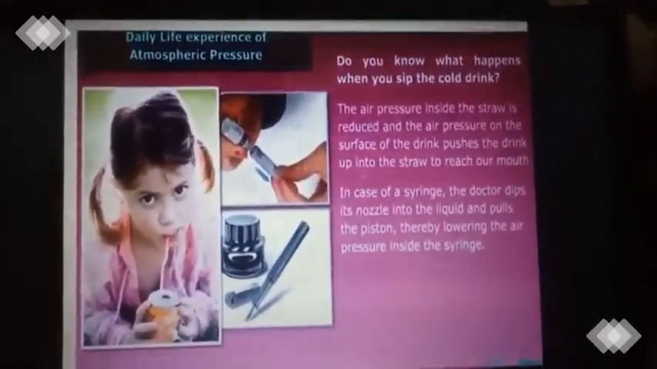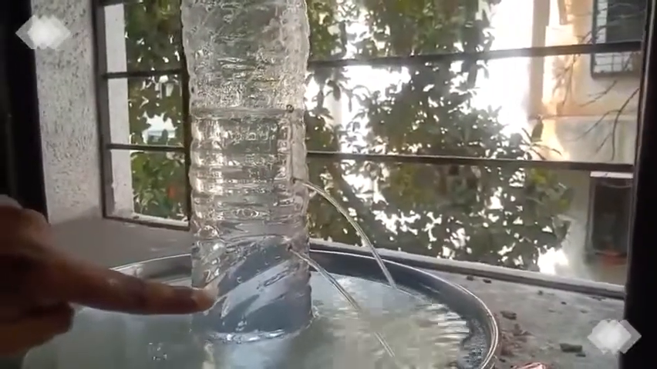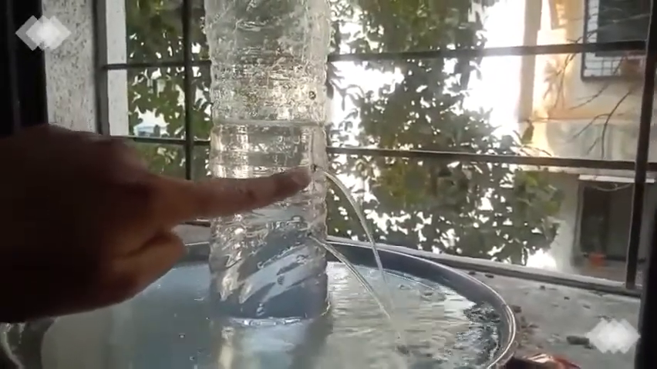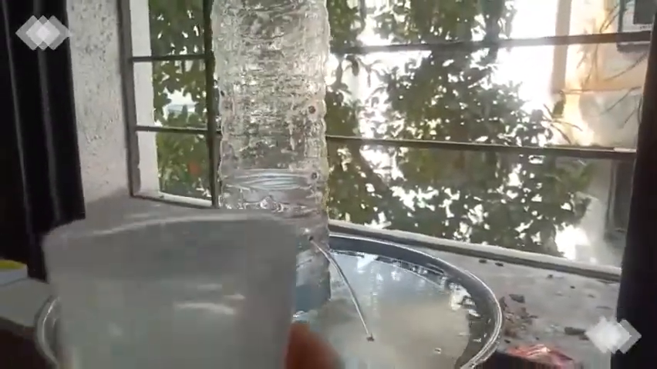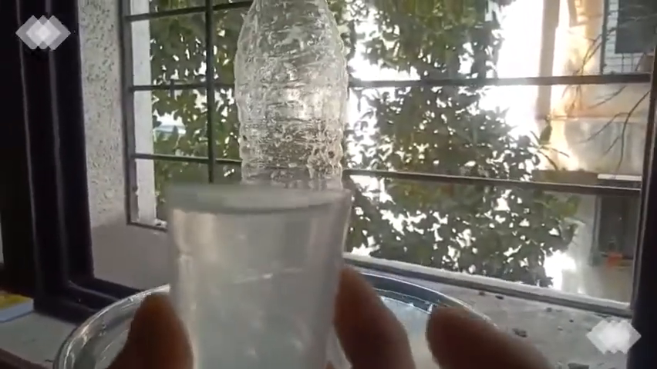Is it clear? Fine. In this activity, I made 3 holes in the water bottle. As you know, the liquid exerts more pressure when you go deeper. So the pressure will be more in the lowest hole compared to the topmost hole. So this is an example of liquid exerting pressure. Clear? So next one is about air exerting pressure.